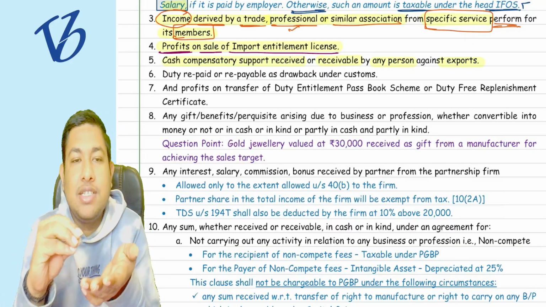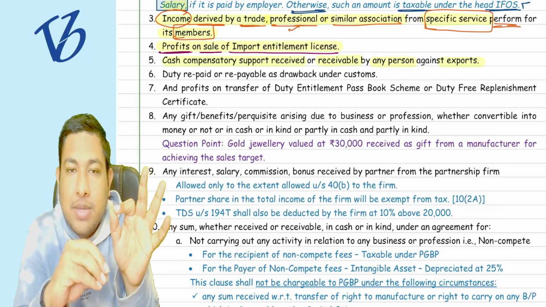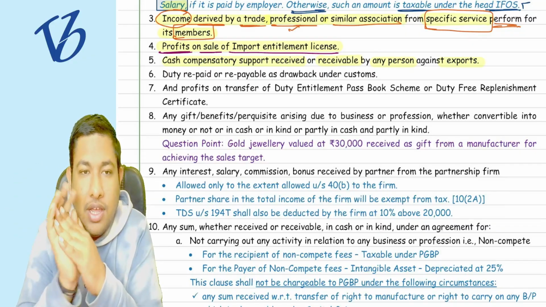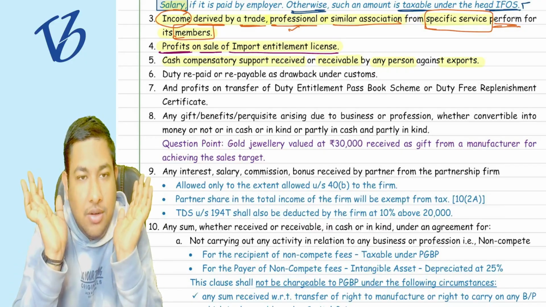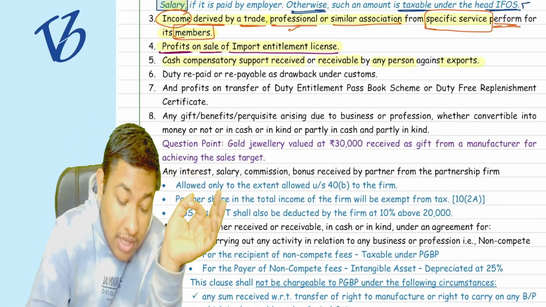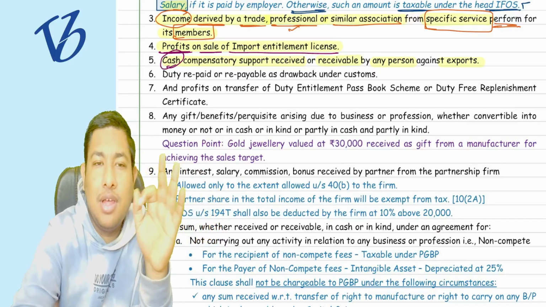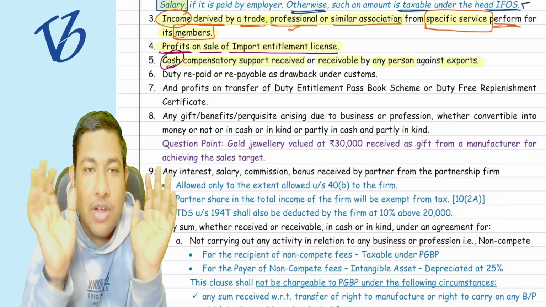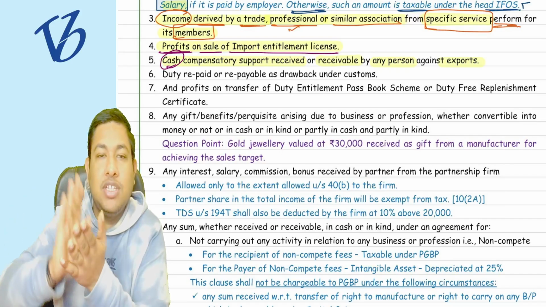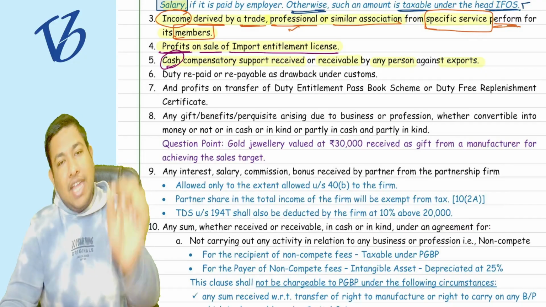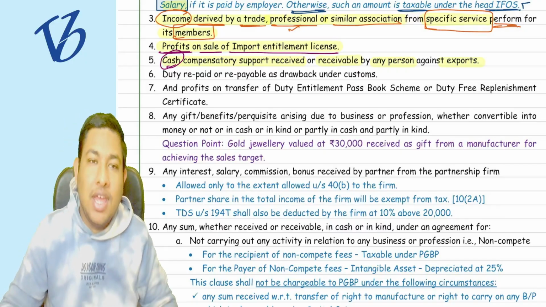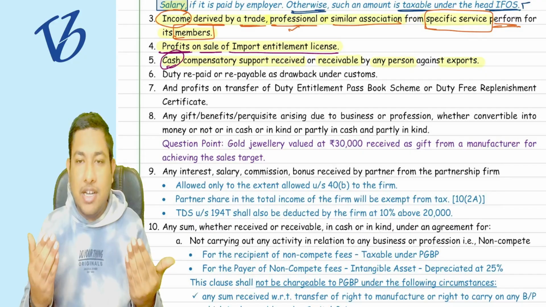So they have provided some support in a cash format, that if you are exporting these kinds of goods abroad, then we are giving you this much subsidy, which is in cash format, because the word written is cash compensatory support. Any other kind of support is not covered here. They are saying that if you are exporting this particular item, then we are going to provide you cash as compensatory support, because you are doing good work and increasing our country's reputation.